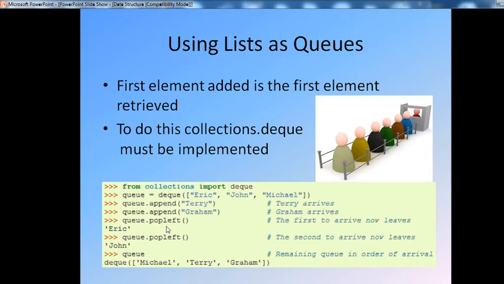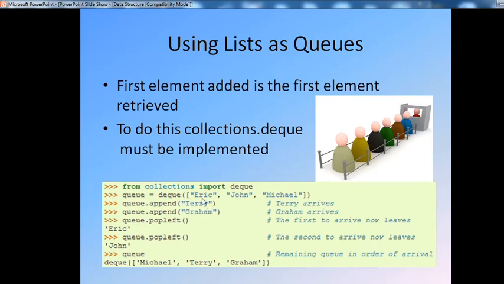Then q dot popleft. That is the first to arrive, now leaves Eric. The first one that arrived, Eric, is the one who leaves. Then again q dot popleft, the second to arrive, now John leaves. The deque now holds Michael, Terry and Graham.